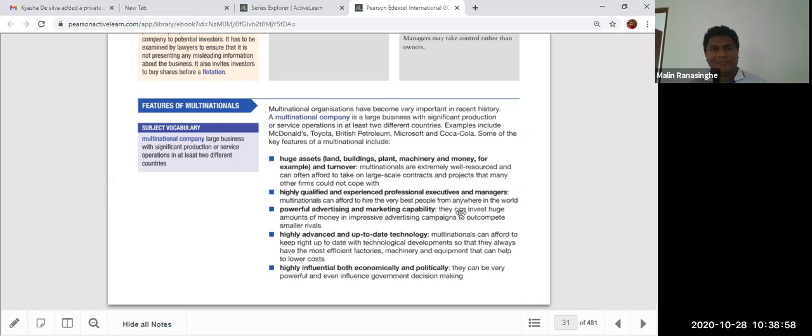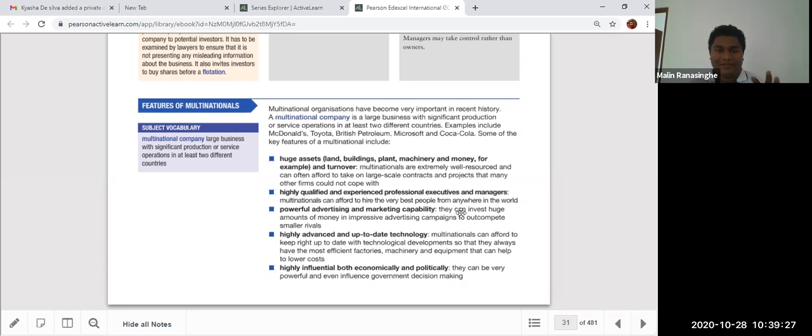So many other companies are there too, like Tata Research, Tata Steel, Tata Motors, and they have Jaguar Land Rover. They acquired that company, owned by Tata. This is big business. Coca-Cola sells 2 billion bottles daily across every country. Imagine the income they earn per day. Big companies. So a huge asset base is a feature.